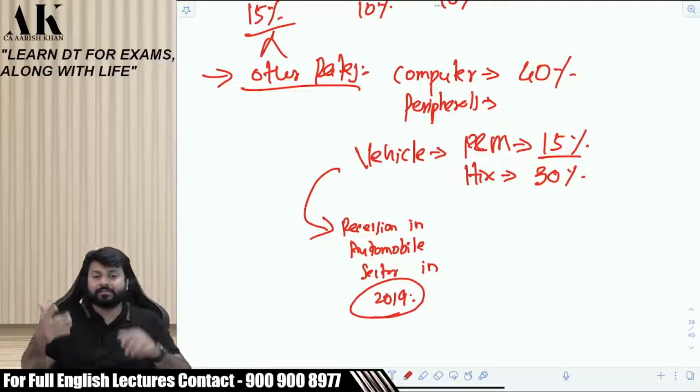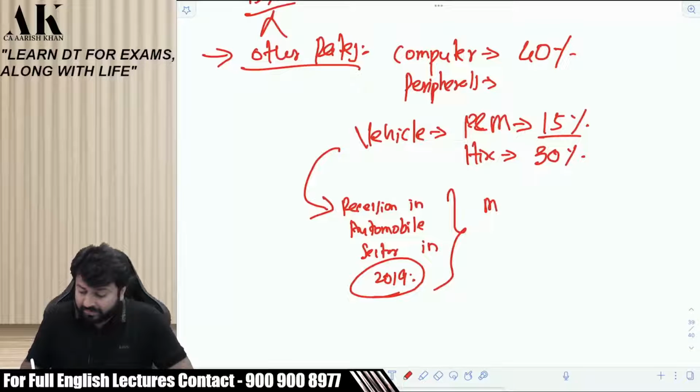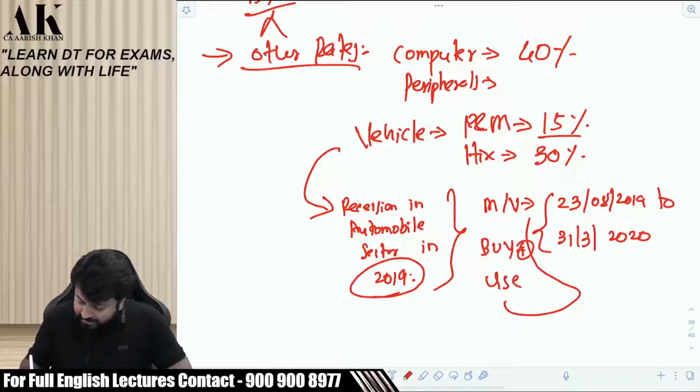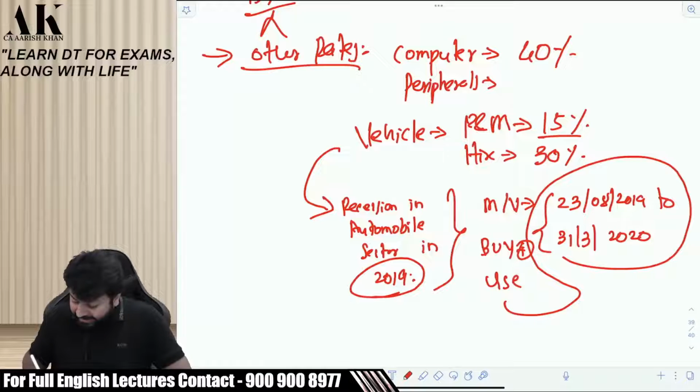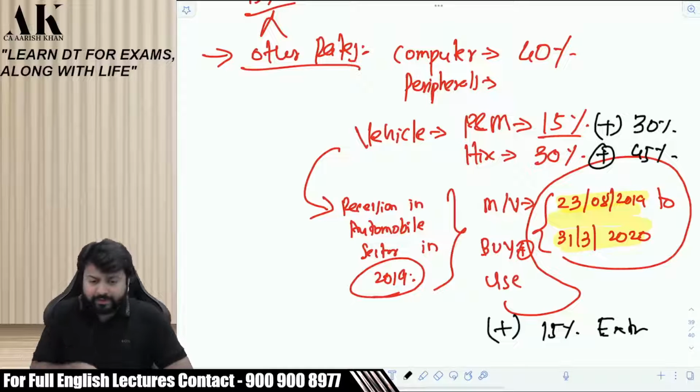So to encourage sales, our finance minister, Srimati Nirmala Sitharaman ji, proposed that if anybody buys a motor vehicle from 23rd of August 2019 to 31st of March 2020, and uses it in this period, then you will get 15% extra depreciation. It means the normal vehicle will become 30 and this vehicle will become 45. Did you understand what I said?